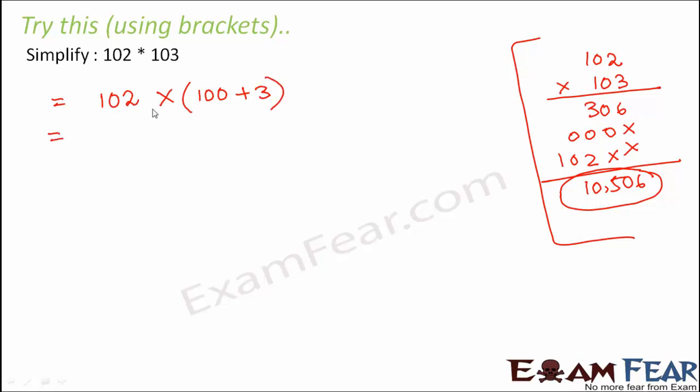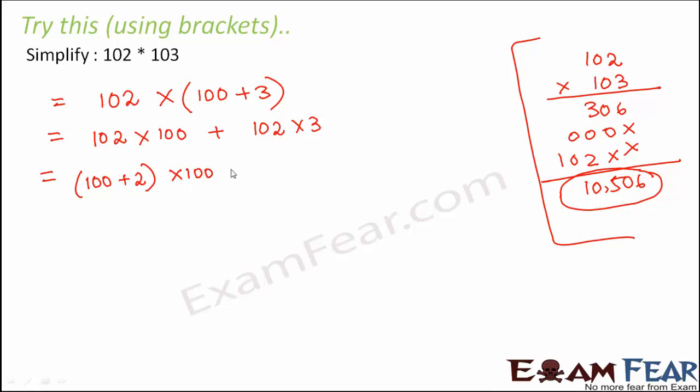Now by the distributive property, we know that distributive property of multiplication over addition. So as per that we can write this as 102 into 100 plus 102 into 3. Right? So now this 102 can be written as 100 plus 2 into 100 plus 100 plus 2 into 3.